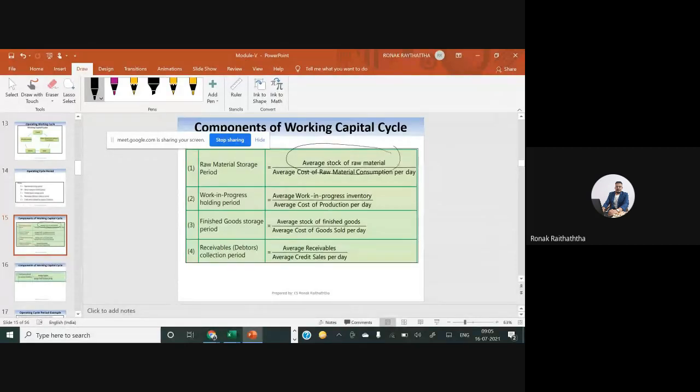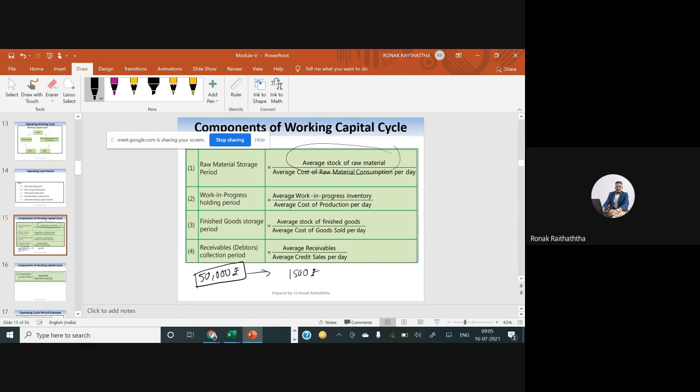Say you have got a stock of 50,000 rupees, and on a daily basis, you consume raw material of 1500 rupees. So if one day is taken to consume 1500 rupees of raw material, then in how many days will this 50,000 get exhausted? So 50,000 divided by 1500.